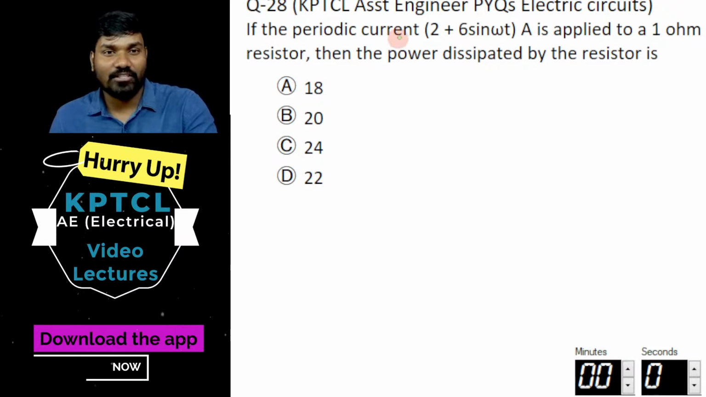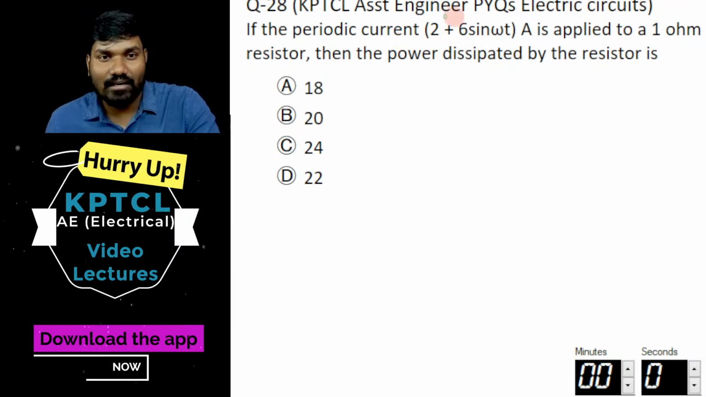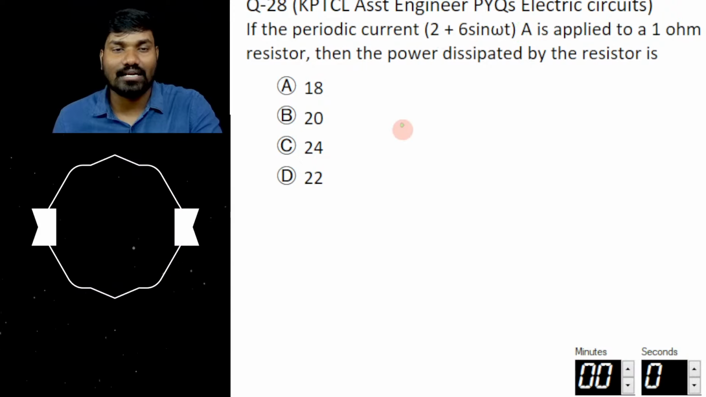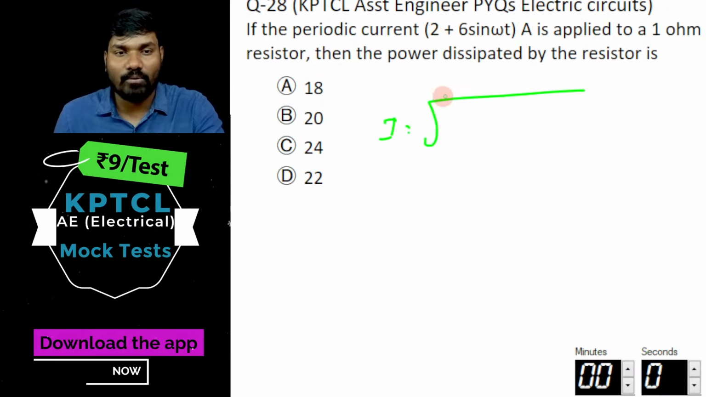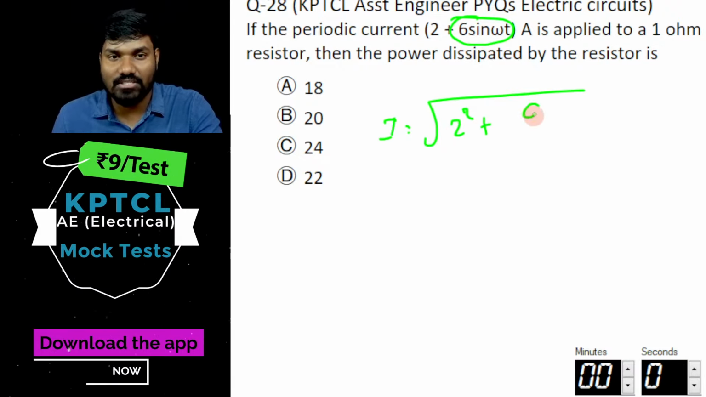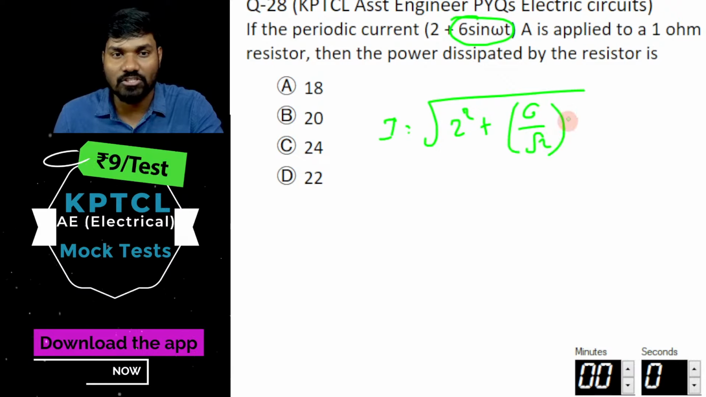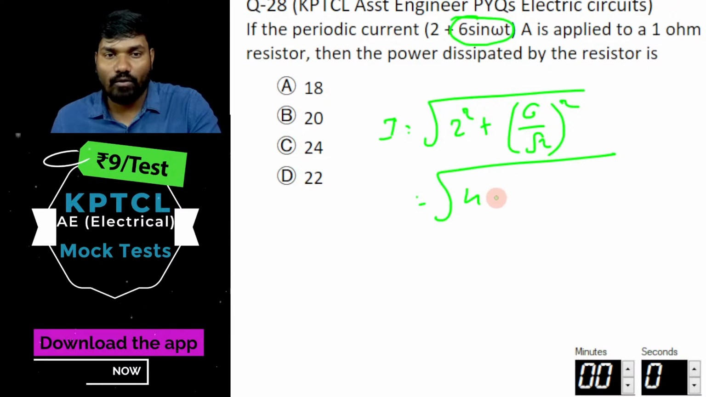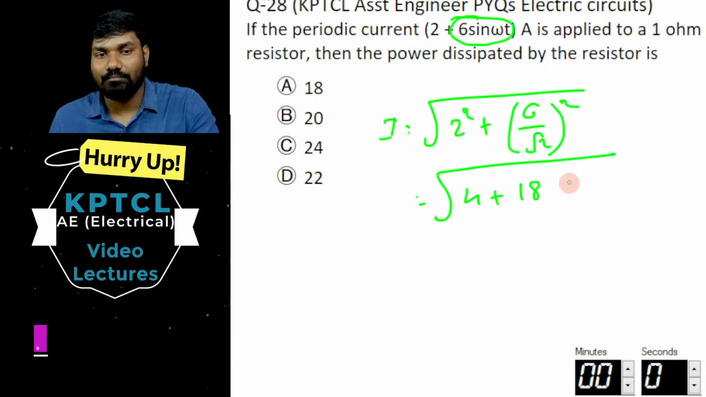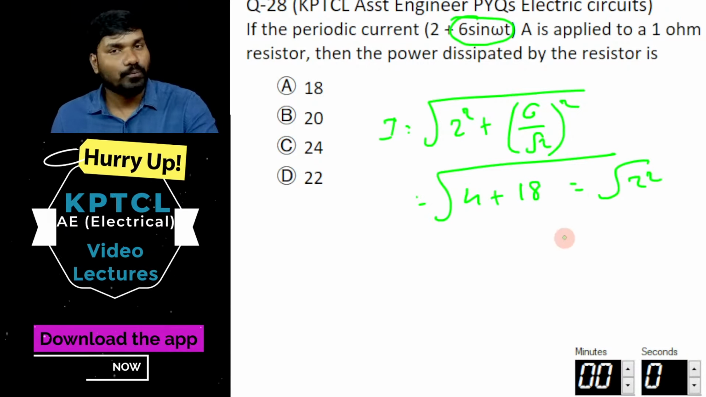Okay, coming to this question. A DC current as well as some AC component of the current is given. What is the resultant current? The resultant current will be the square root of the DC component squared, 2 squared, plus the RMS value squared. The RMS value is 6 by root 2, whole squared. Now you find out: 4 plus 36 by 2, which is 18, which is equal to root 22.